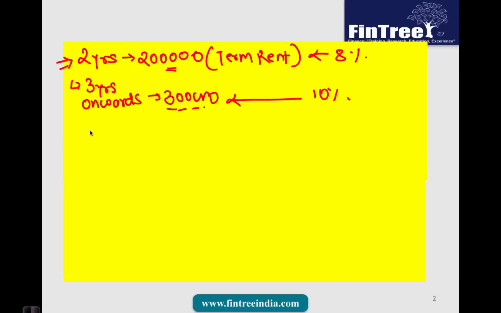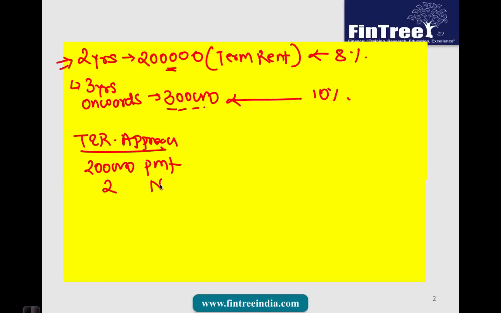So when you're using a term and reversion approach, how would we value this property? First, we will perform the valuation of 200,000 backwards at the rate of 8% for 2 years. So first clear TVM on a financial calculator. 200,000 would be payment.